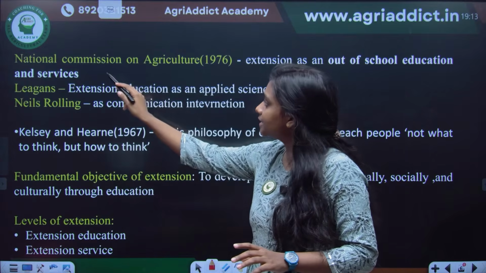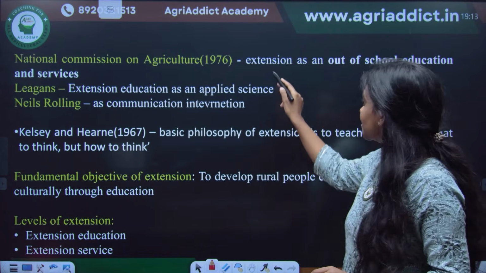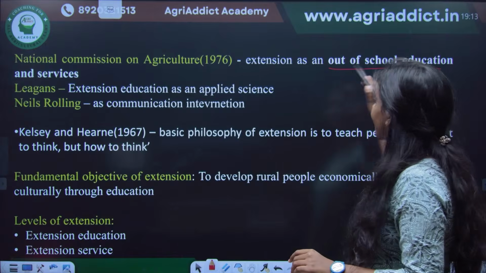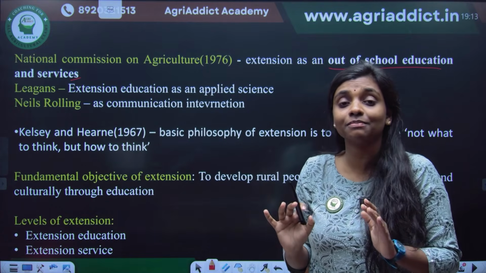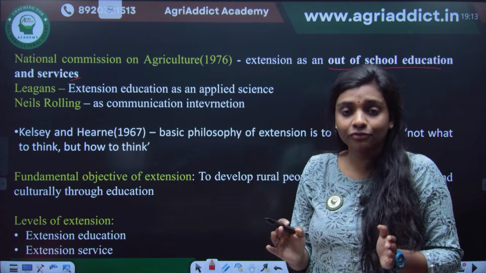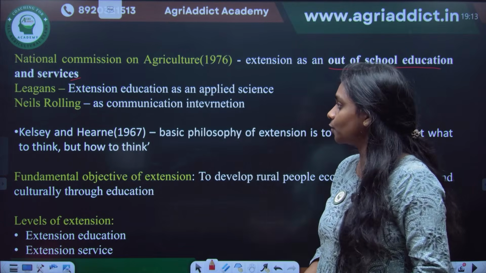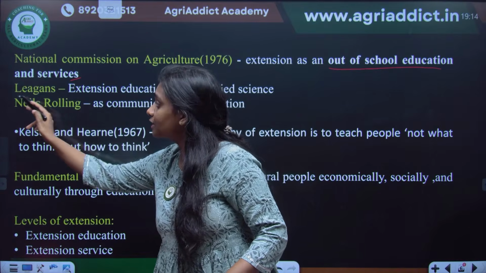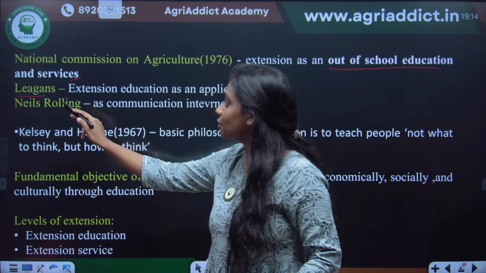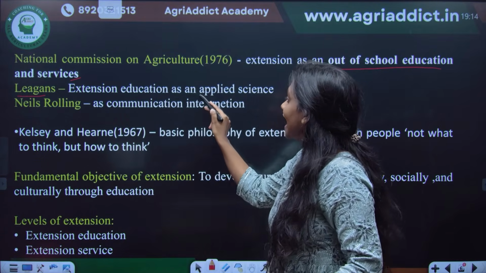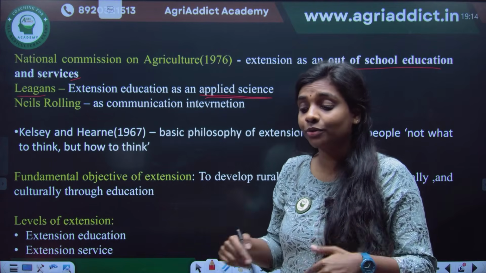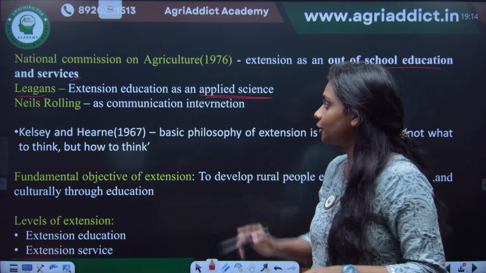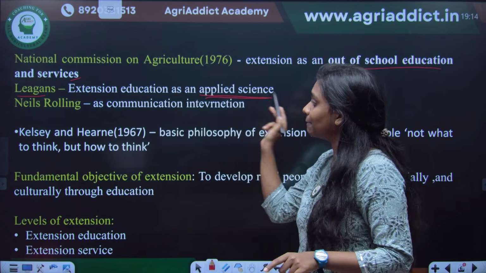Okay, so the National Commission on Agriculture defined extension as an out-of-school education and service. Out-of-school education is not something that is given in the school in a formal setting, but outside of the school. Whereas Ligons, who is the father of extension education, told extension education is an applied science. This is your actual scenario where you are applying whatever science you have learned. So he called it an applied science.